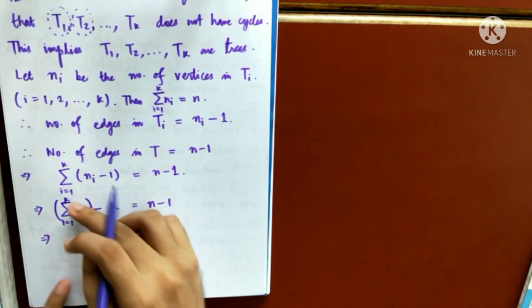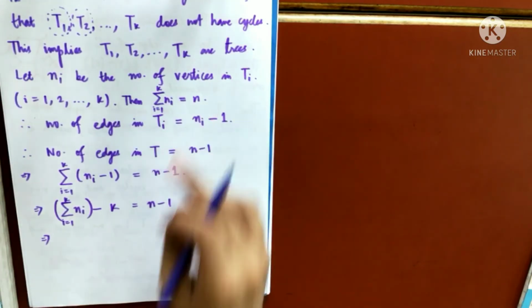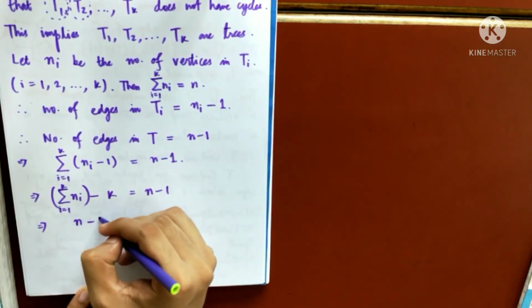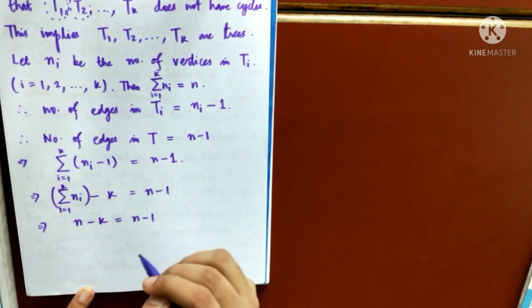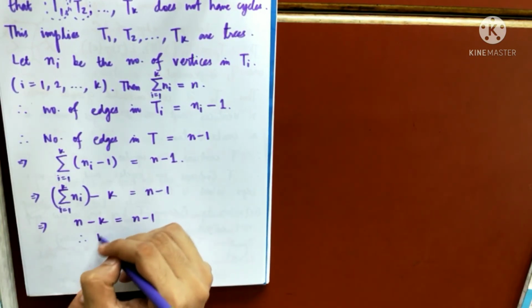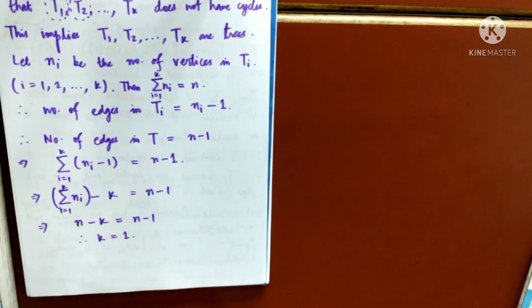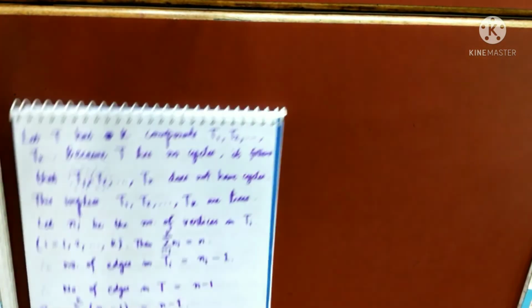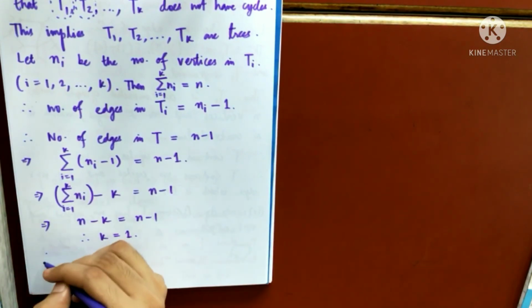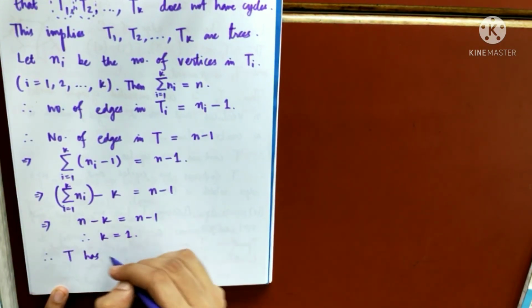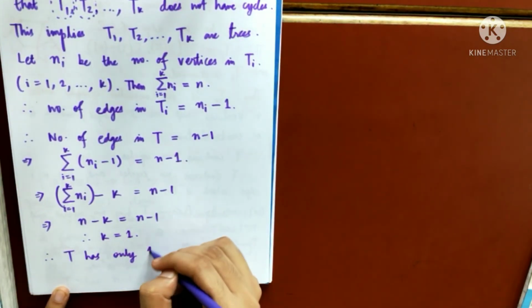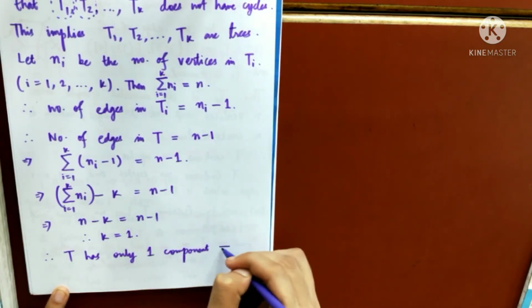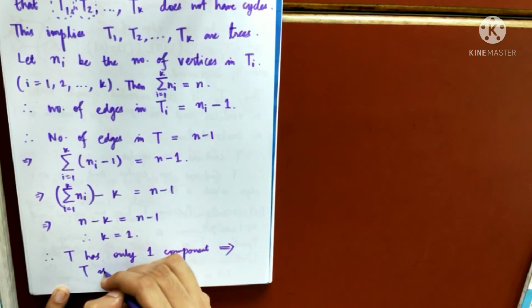I know what this is? This is nothing but n. So this is n minus k equals n minus 1. You can clearly say n and n are getting cancelled. k equals 1. What was k? T has k components. That means k equals 1, therefore T has only one component, and that implies T is connected.